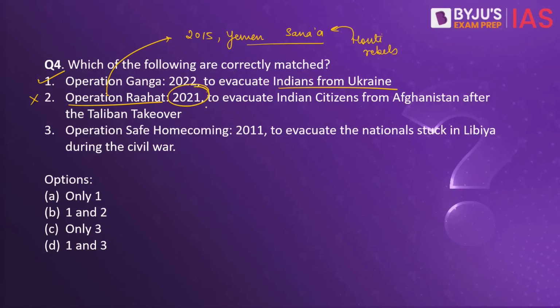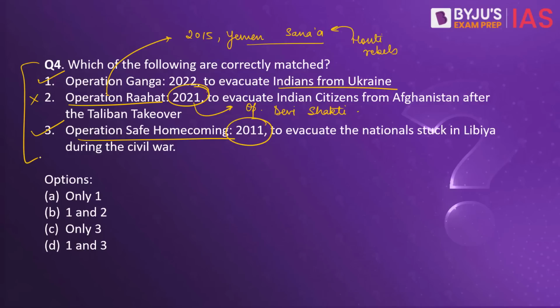And in 2021, we did have an operation to evacuate Indian citizens from Afghanistan, and this was known as Operation Devi Shakti. This is also correct because yes, Operation Safe Homecoming was conducted in the year 2011 to evacuate the nationals stuck in Libya during the civil war.